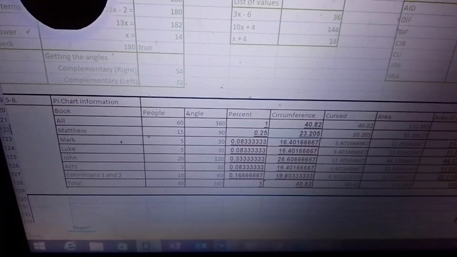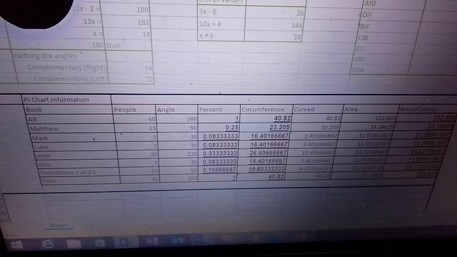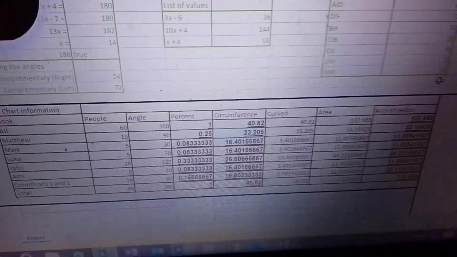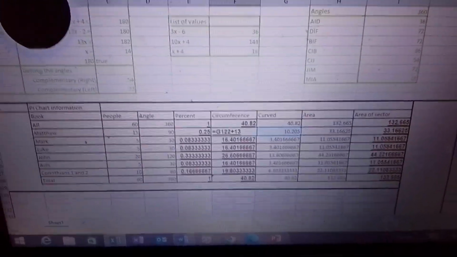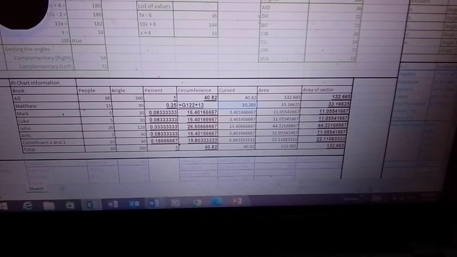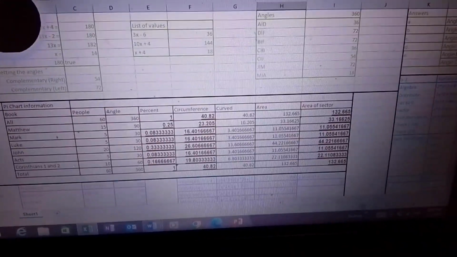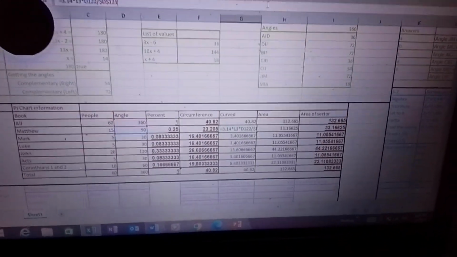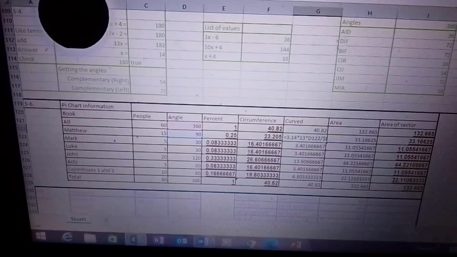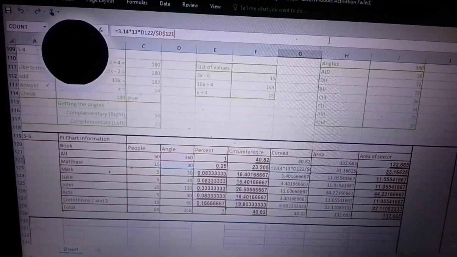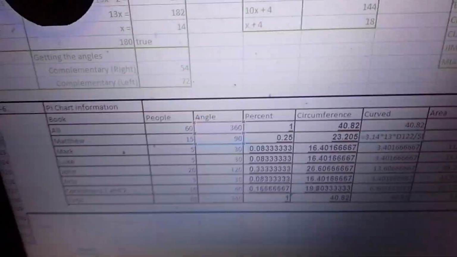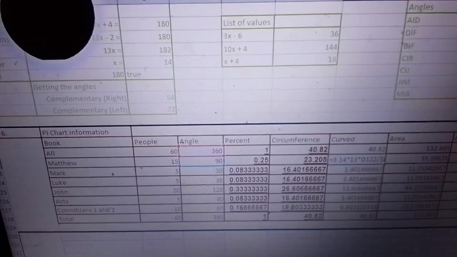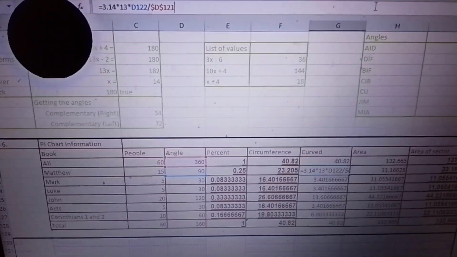For example, di ba remember sa Matthew, we need to do this. Remember pi times the diameter and then multiplied by the angle specified. So it's like this, di ba? So ganito siya. To get the curve part, it's like this. So ito yung naka-curve. The curve is like this. 3.14 times 13, the diameter, then times 90 divided by 360. Yes, you have to multiply that by 90 over 360.